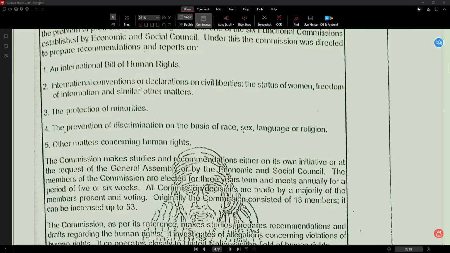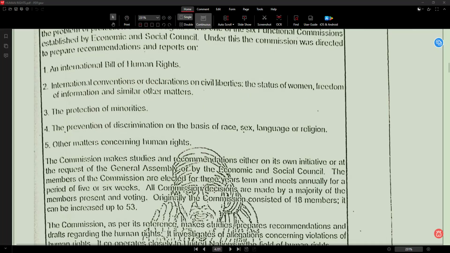International conventions or declarations on civil liberties, the status of women, freedom of information, and similar other matters.